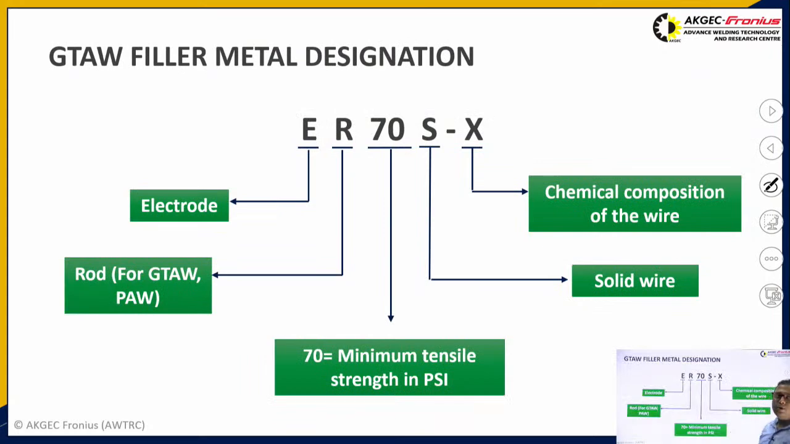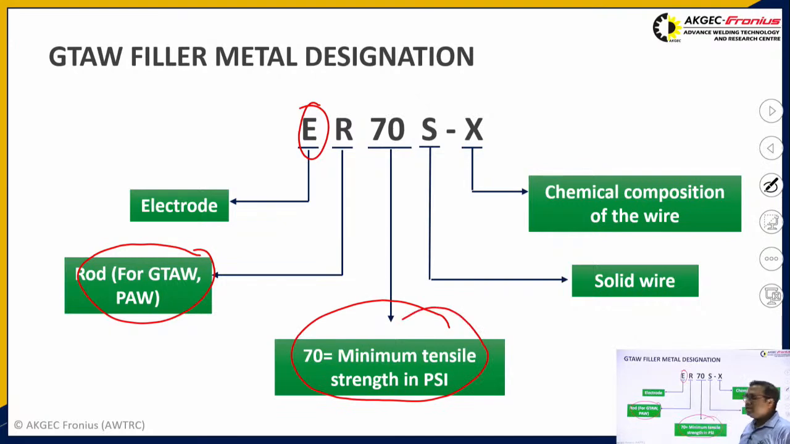So coming on to the designation of GTAW filler metal, you can see here E represents the electrode, R represents that the electrode is in the form of rod, 70 represents the minimum tensile strength in PSI, S represents the solid wire, and X represents the chemical composition of the wire.